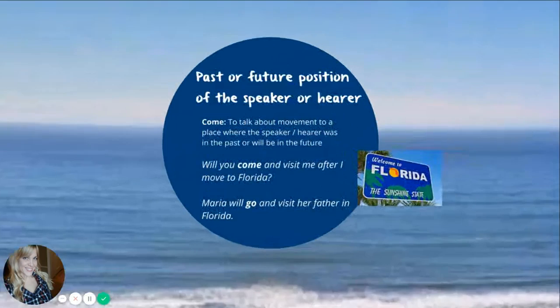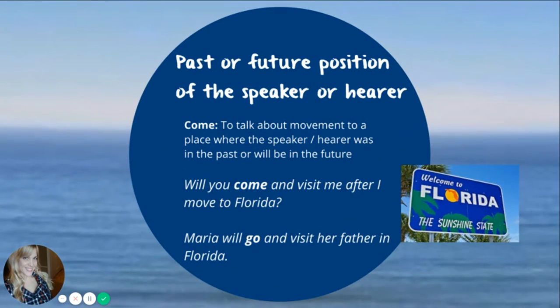Number 2 is just adding in the past or the future. So think about the position of the speaker or hearer in the past or the future. And the rule is still basically the same. For come, we use it to talk about movement to a place where the speaker or hearer was in the past or they will be in the future.